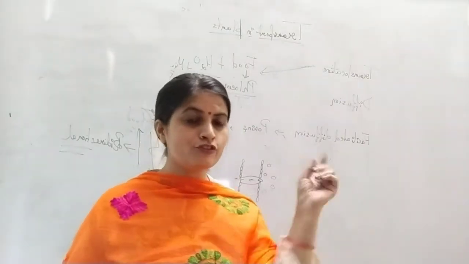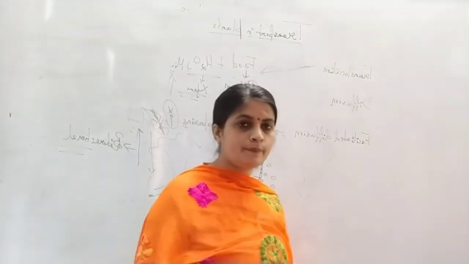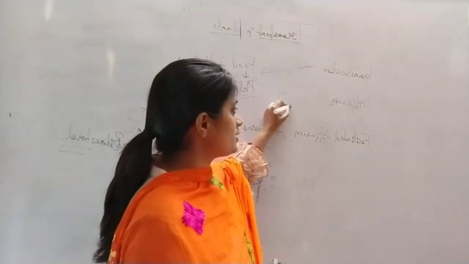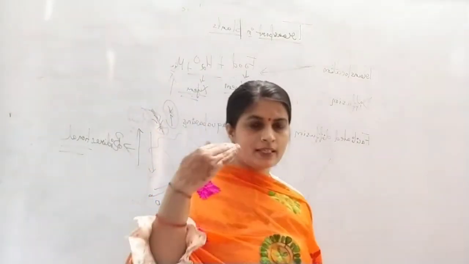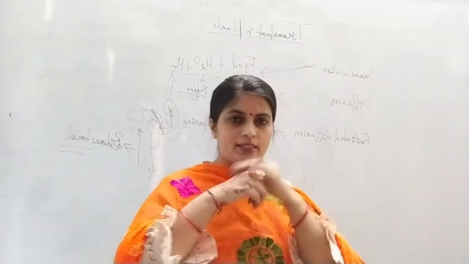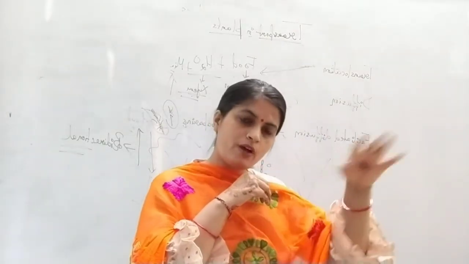But here diffusion is just telling you, like we know that through stomata gaseous exchange is occurring. Now what happens, plant के अंदर, जो भी गैस का amount excess है and the plant doesn't need, तो it will move out. Why?